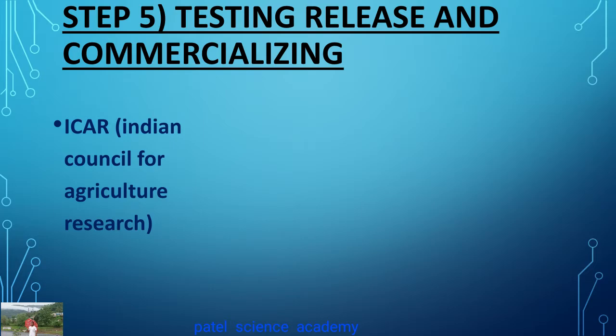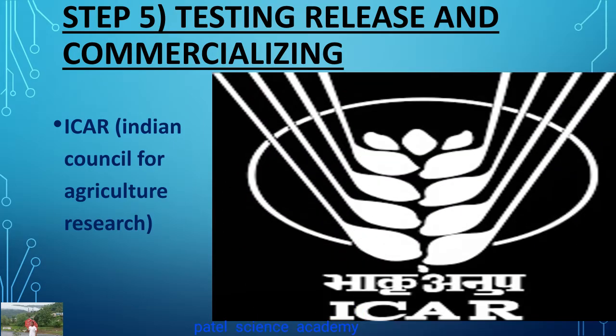So many high yielding hybrid varieties of rice, wheat, sugarcane and millets have been developed, and through hybridization have helped the farmer community to attain record agricultural production in our India since 1960.